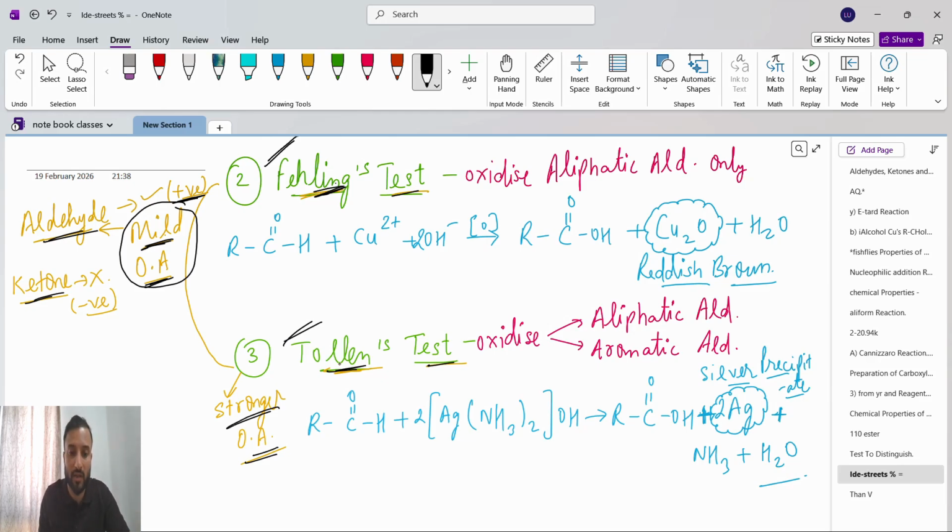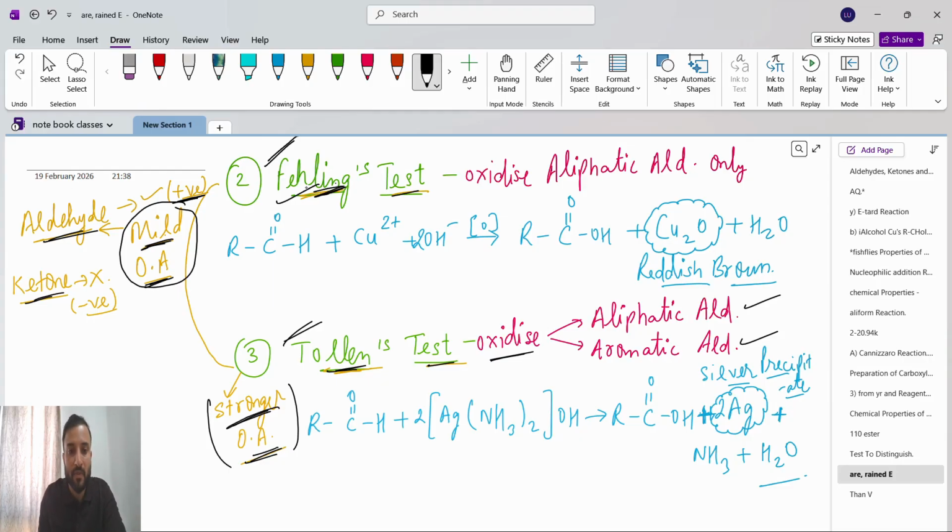So Tollens reagent will oxidize the aliphatic aldehyde and also the aromatic aldehyde, because it is a stronger oxidizing agent as compared to Fehling's solution.